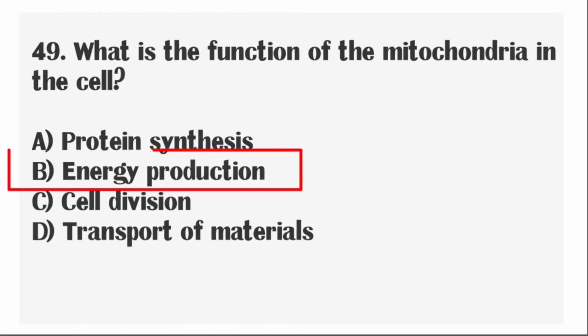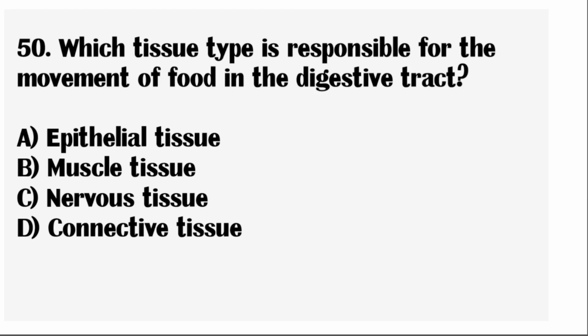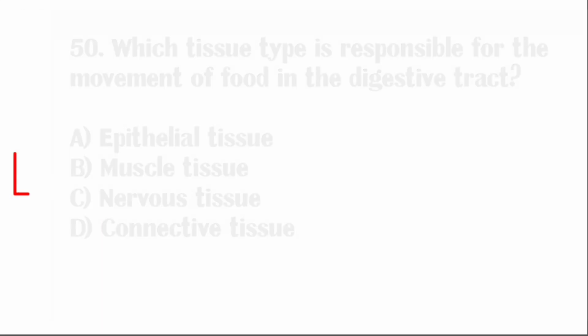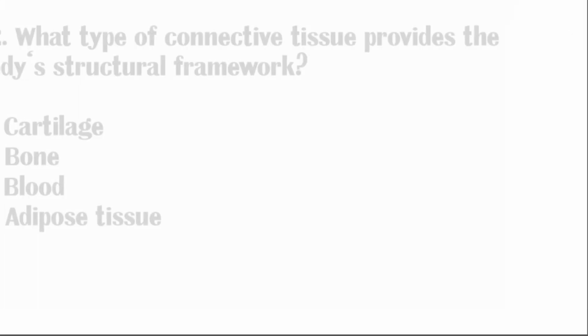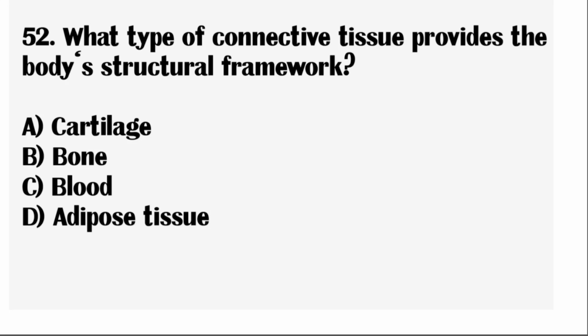Next question, what is the function of the mitochondria in the cells? Correct answer: energy production. Next question, which tissue type is responsible for the movement of food in the digestive tract? Correct answer: muscle tissue. Next question, what is the primary function of the rough endoplasmic reticulum? Correct answer: protein synthesis. Next question, what type of connective tissue provides the body's structural framework?